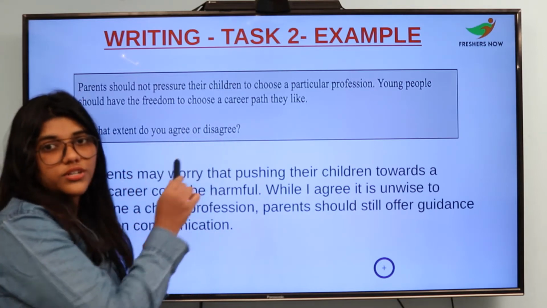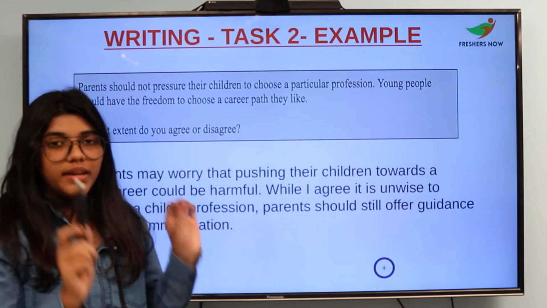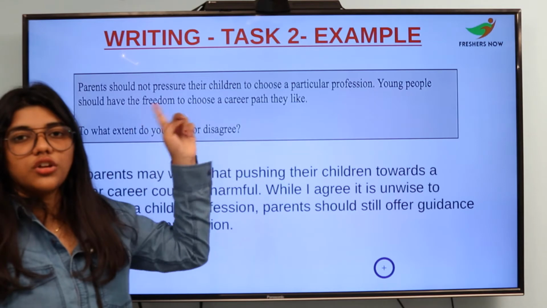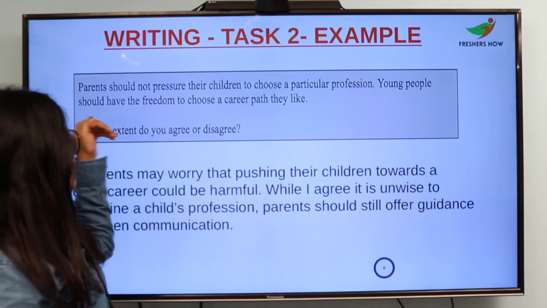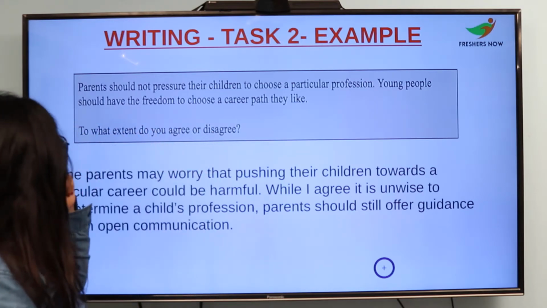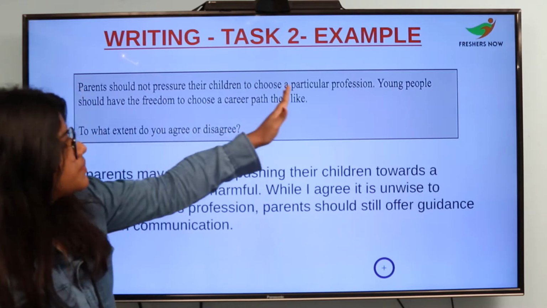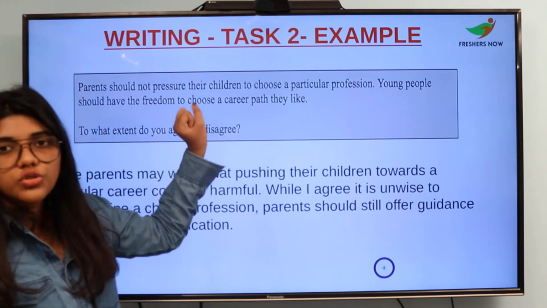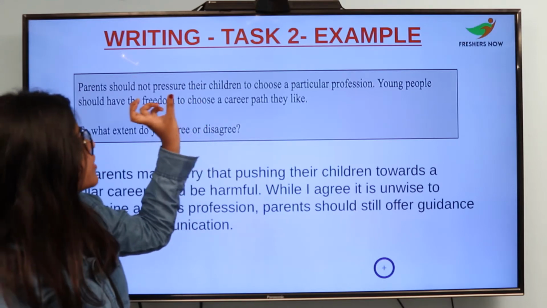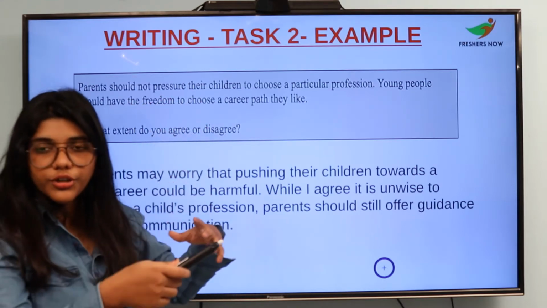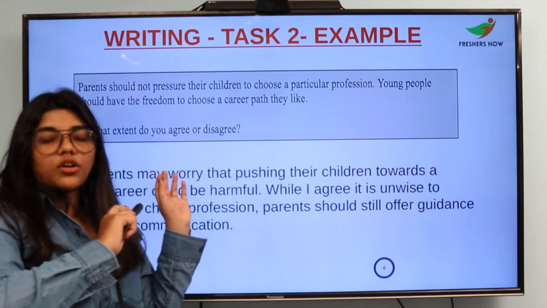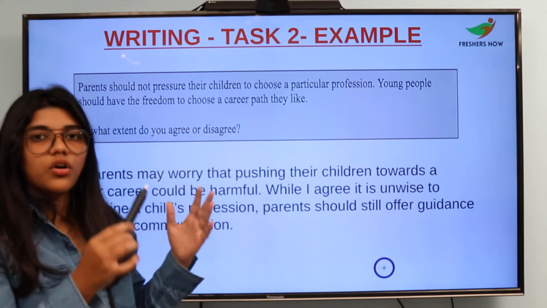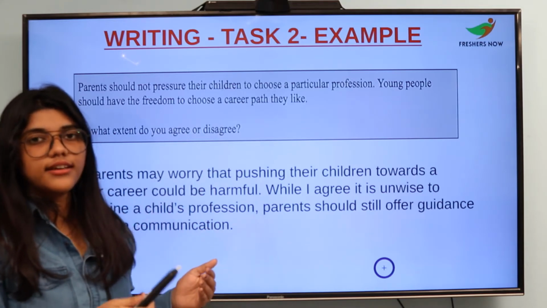Read this part of the question very properly and carefully. So there are 3 sections in your question. Now how would you divide this? Take up the first part or the second part, and then choose one. Either you will be writing about the freedom which you have to give, or you are talking about the parents' point of view. You can choose either of those, and then you can justify the answer accordingly.